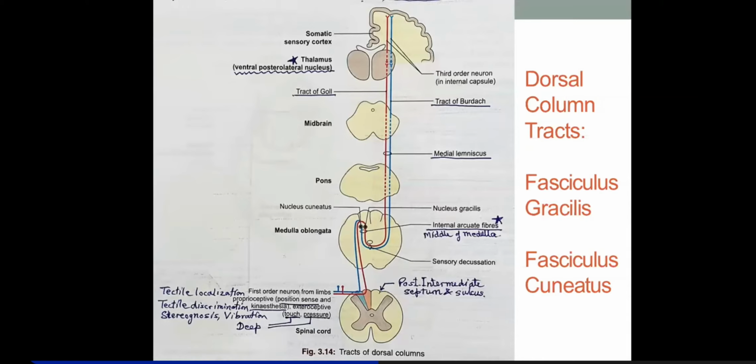And another way of sensing stereognosis is to put some coins in his pocket, in his trousers: a 5 rupee coin, a 1 rupee coin, a 10 rupee coin. And ask him to place his hand in the pocket, and with his hand in the pocket, he should bring out only the rupee 5 coin, so that you are occluding his visual sensations.